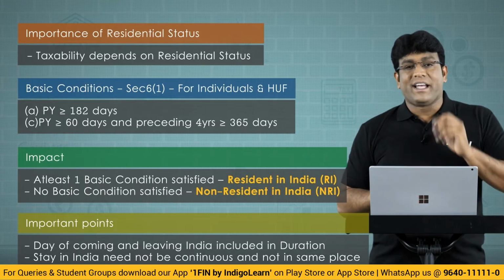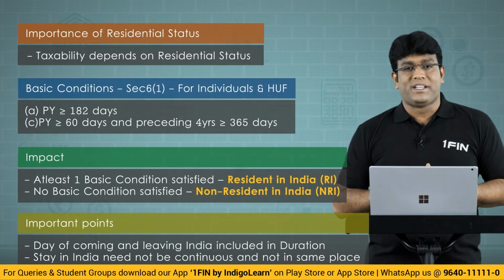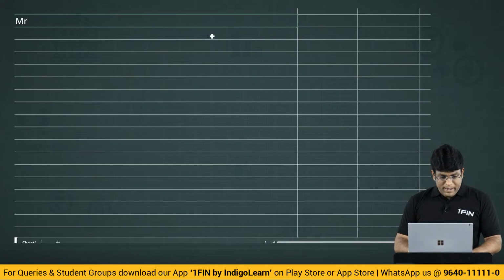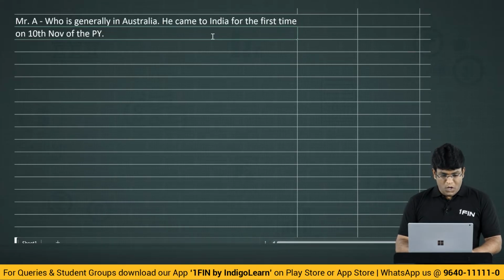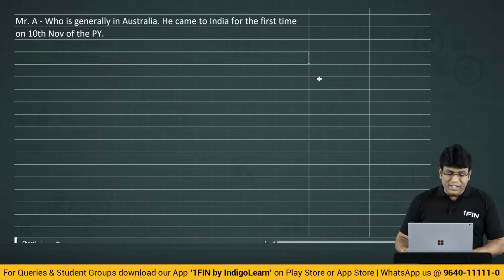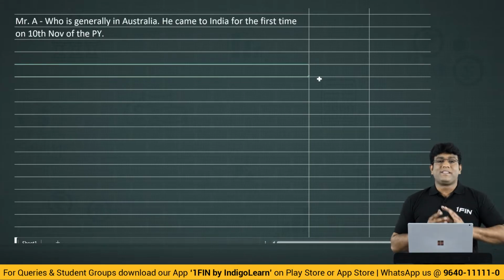So let's take another example to get complete clarity on this, my dear friends. Let us say there is one person, Mr. A, who is generally in Australia. He came to India for the first time on 10th November of the previous year. When did he come to India? He came to India for the first time on 10th November of the previous year.